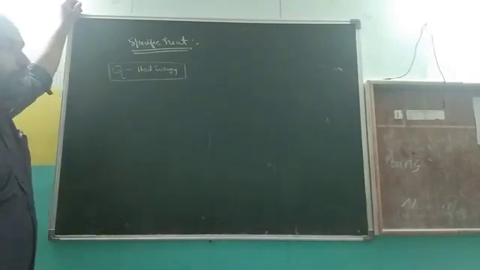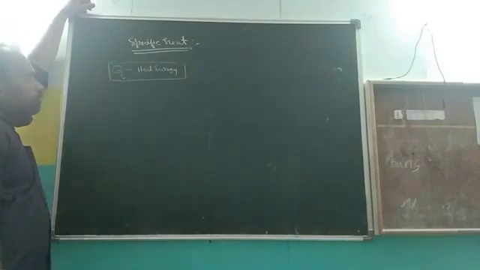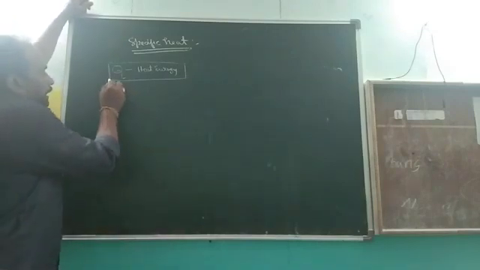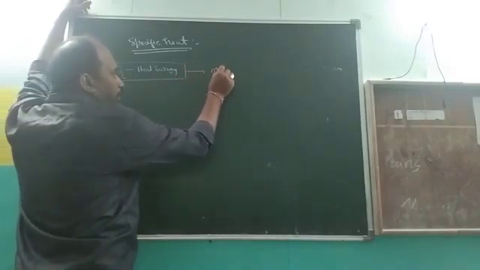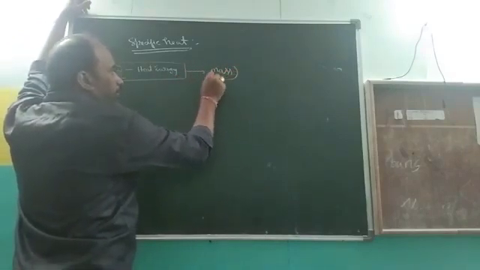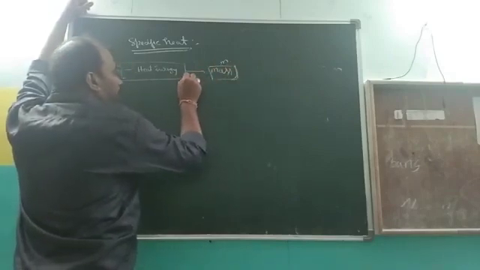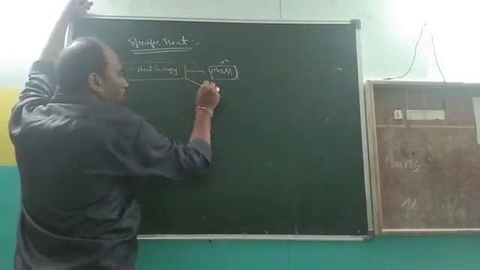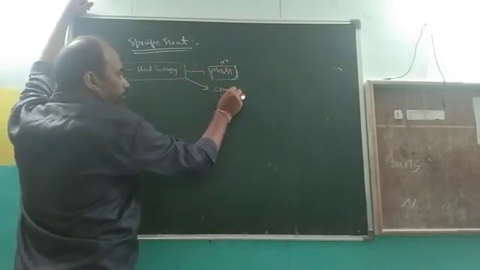Okay, now what activities have you done? First of all, heat energy is directly related to the mass of the substance, M. And the heat energy is also related to the changing temperature.